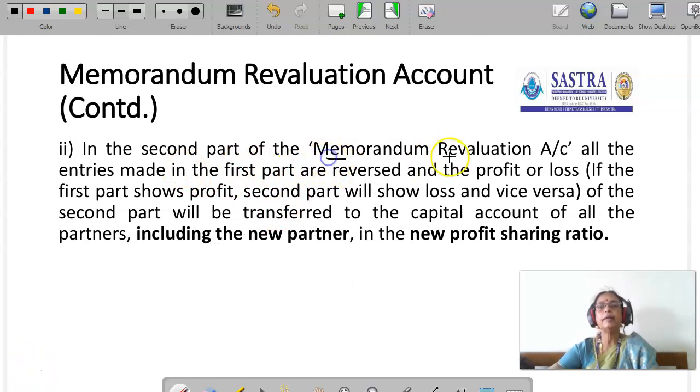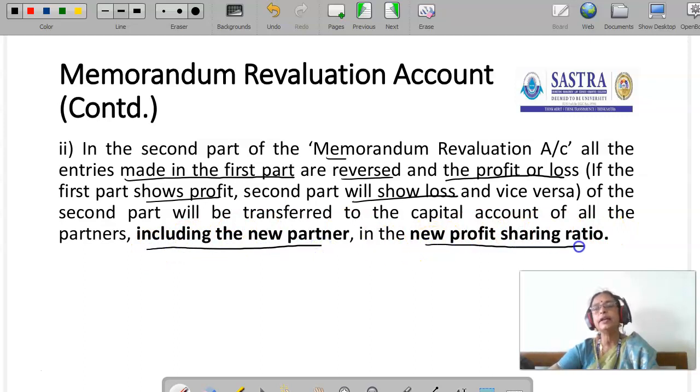In the second part of the memorandum revaluation account, all the entries made in the first part are reversed. If the first part shows profit, the second part will show loss, and vice versa. The profit or loss of the second part will be transferred to the capital account of all the partners, including the new partner, in the new profit sharing ratio. So the first part is nothing but revaluation account. Then in the second part, all the entries in the first part are reversed, profit or loss. If the first part, the revaluation account shows profit, in the second part it will show loss. If the first part revaluation account shows loss, the second part will show profit.